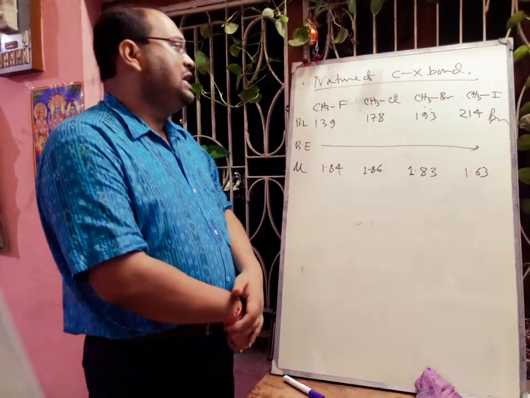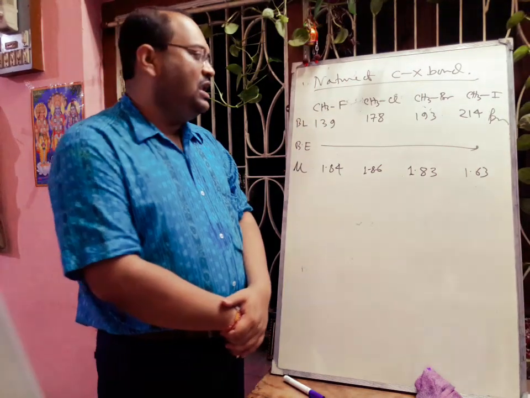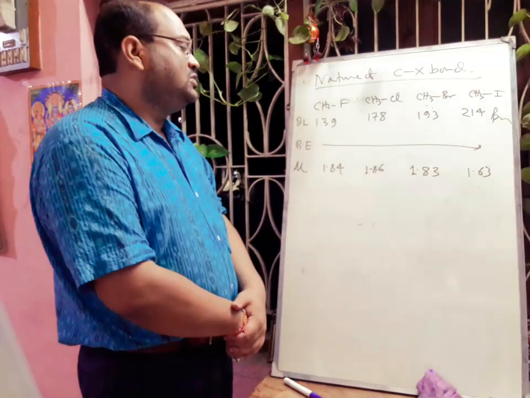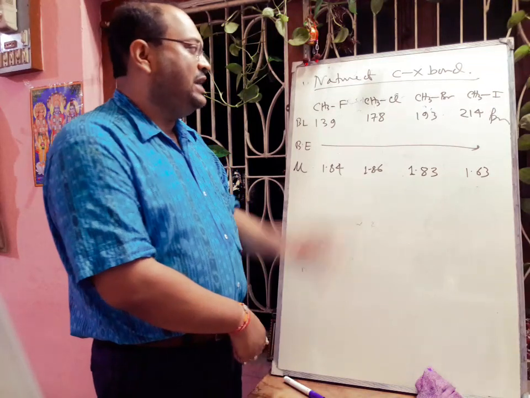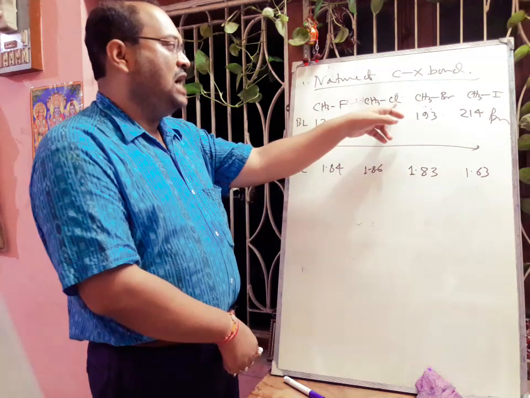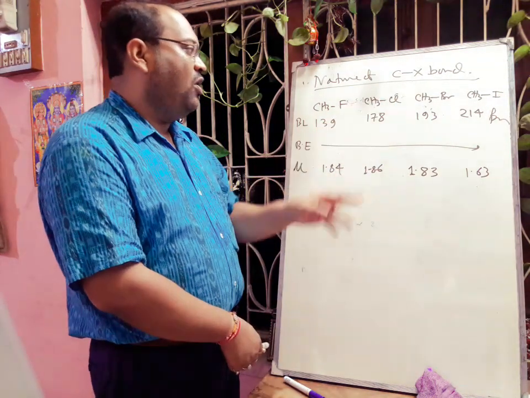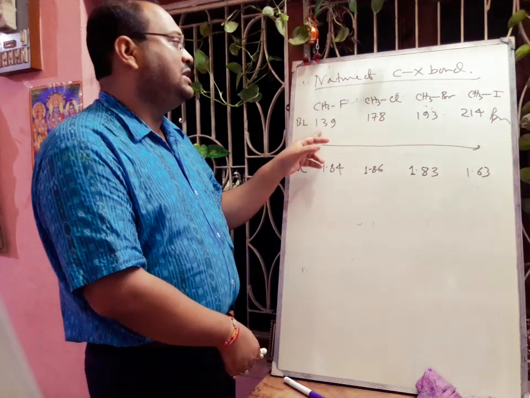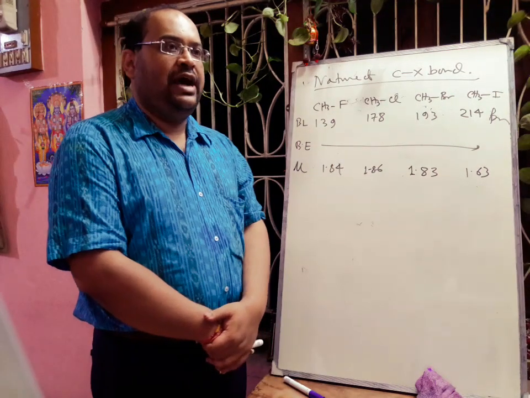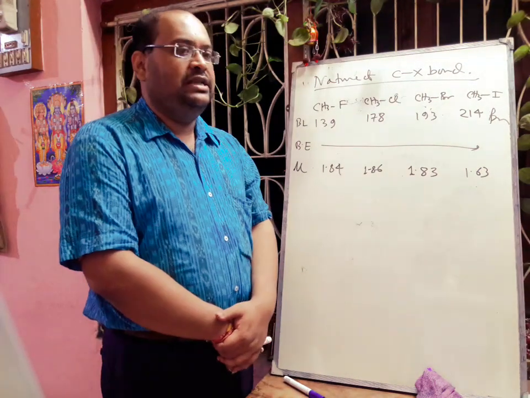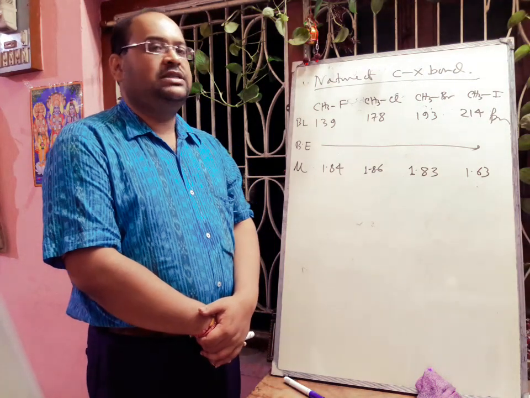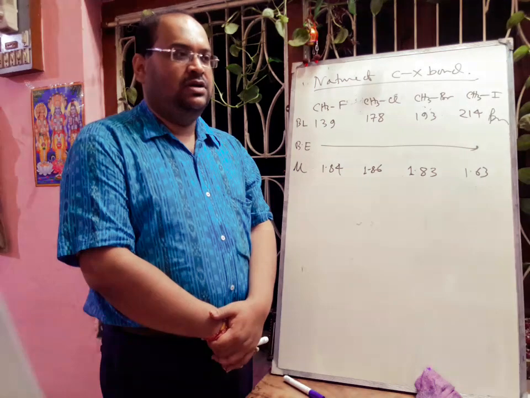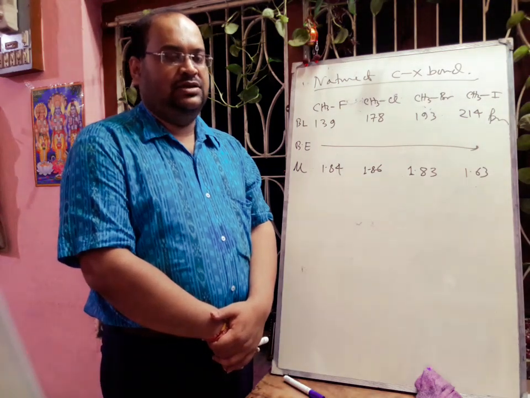Why? Because the size of the fluorine atom is very small, and here dipole moment mu is equal to e into d, that is charge into distance. So here the distance is very low, but in the case of CH3Cl, the charge on the chlorine atom is less, but the bond length is very high. So here mu equals e times d value is greater compared to CH3F. So today up to this. Next class I will discuss the formation of different types of halogen compounds, or alkyl halides or aryl halides. So thank you.